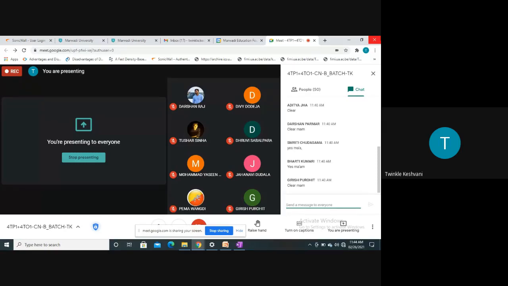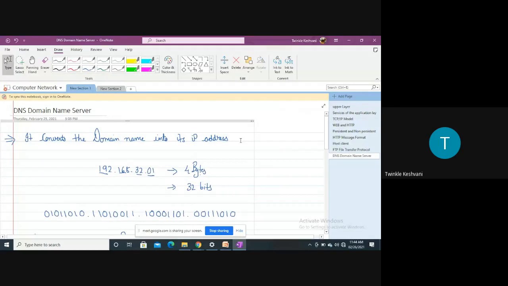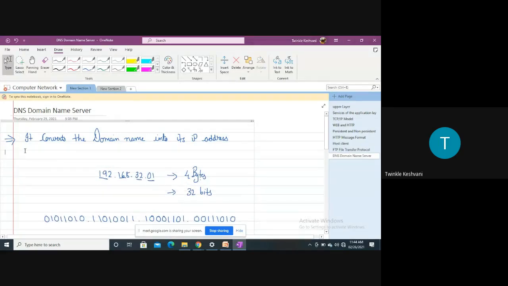Same as in our phone directory, we are typing the name of somebody, when we find that name and click on that, we'll get the number, right? So we can say DNS works as a phone directory in the network. This is the second point that we can say.